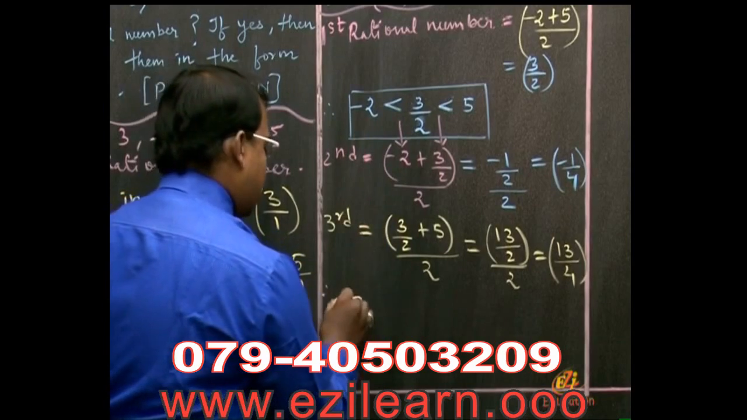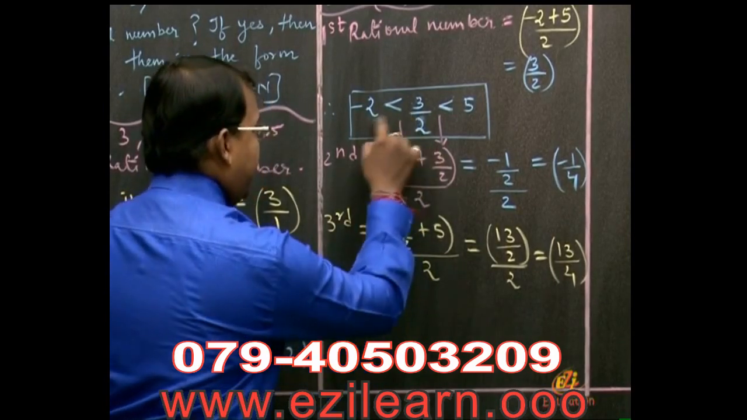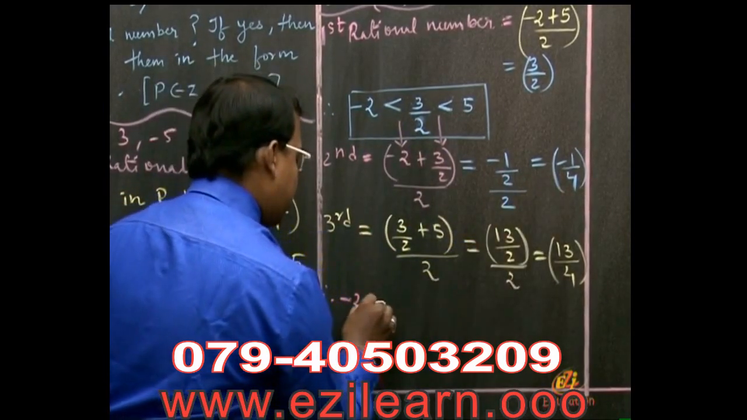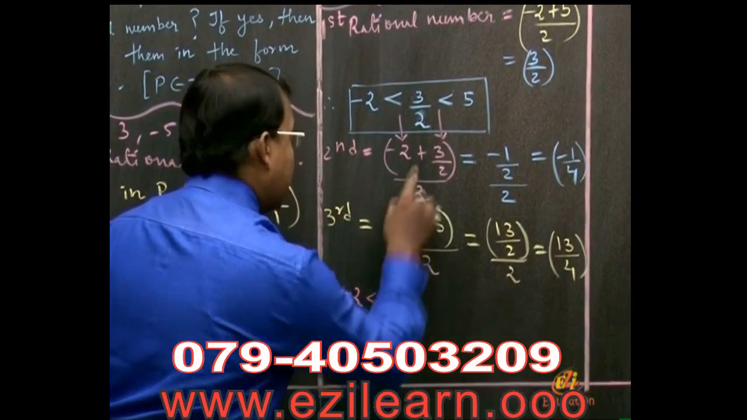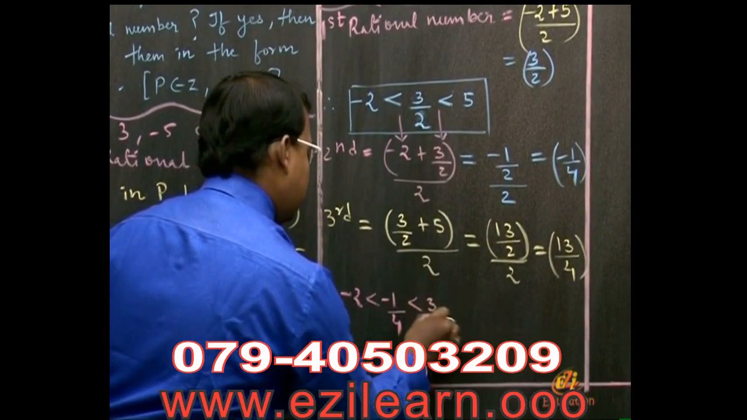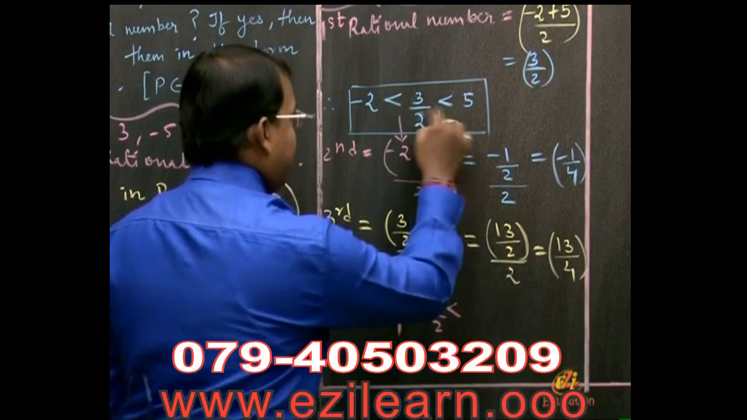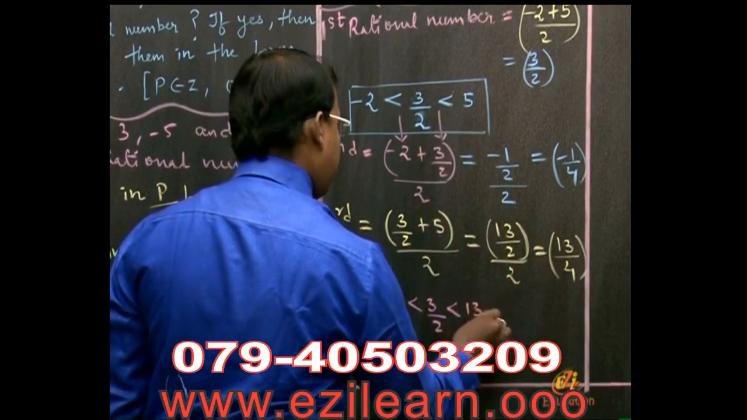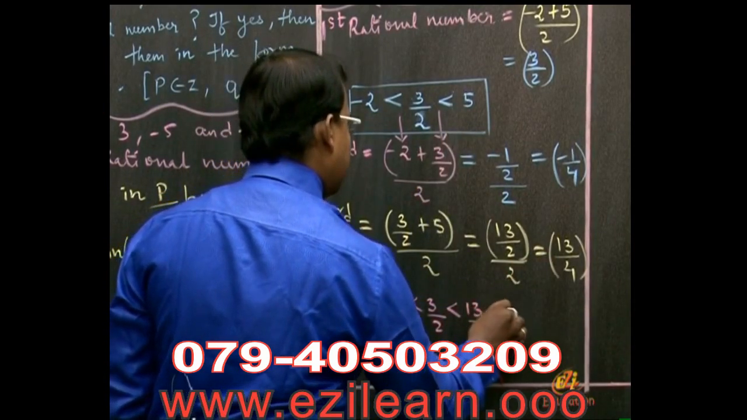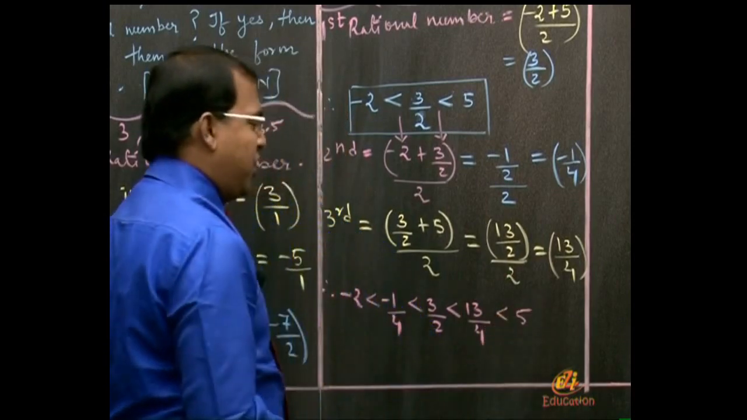First of all, -2. In between these 2 numbers, we have -1/4. Then comes 3/2. And in between these 2 numbers, we have 13/4. And then comes 5. So, we are at the halfway stage.